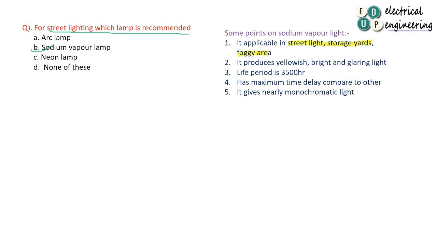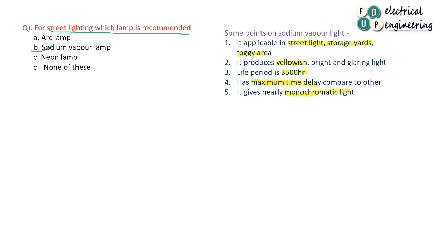One more important point is they produce yellowish light, and their working life period is 3500 working hours. It has maximum time delay compared to other lights. It gives nearly monochromatic light.